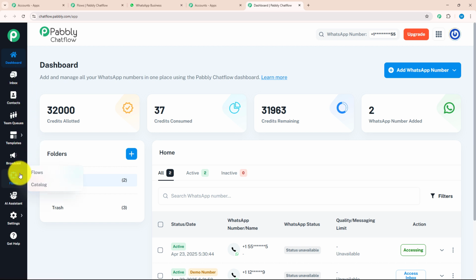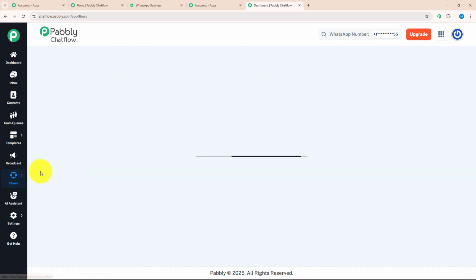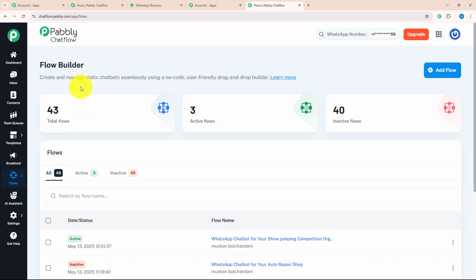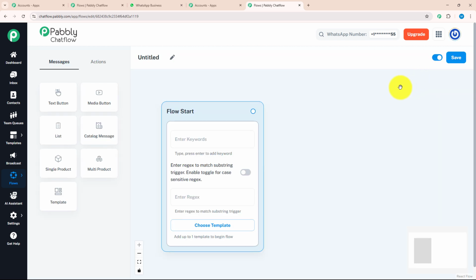For that, we need to click on the flow option and you will be on the flow builder page. Over here, you can click on the add flow button to create a new flow. After clicking on the add flow button, you will be redirected to this page. Over here, you can see a window is open named Flow Start.